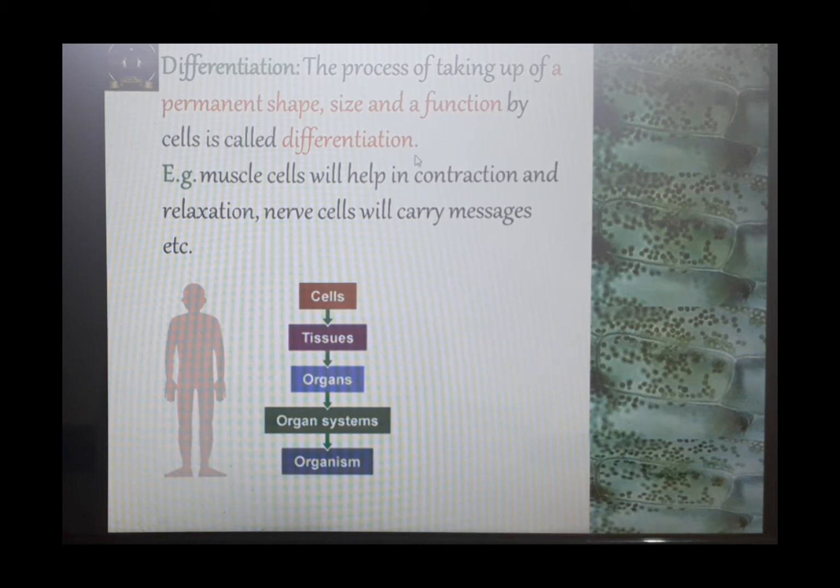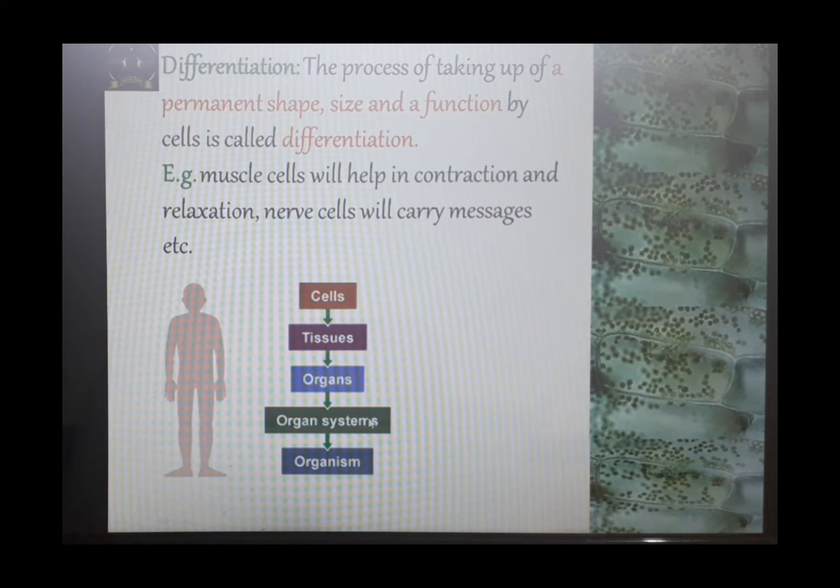There are so many cells present in the body of multicellular organisms, okay, but some of them are committed, let's say, to develop themselves as muscle cells. Some of them are differentiated as nerve cells. Some of them will take up the process of digestion and so on, right? So like that, they show differentiation or division of labor, and further these cells take up the form of tissues, make organs, make organ systems, and organ systems make organism.